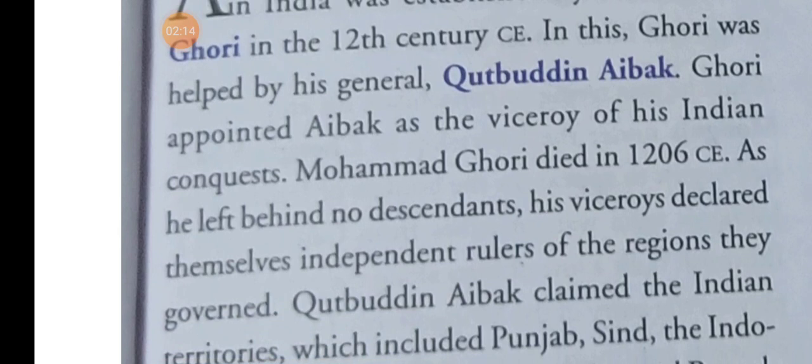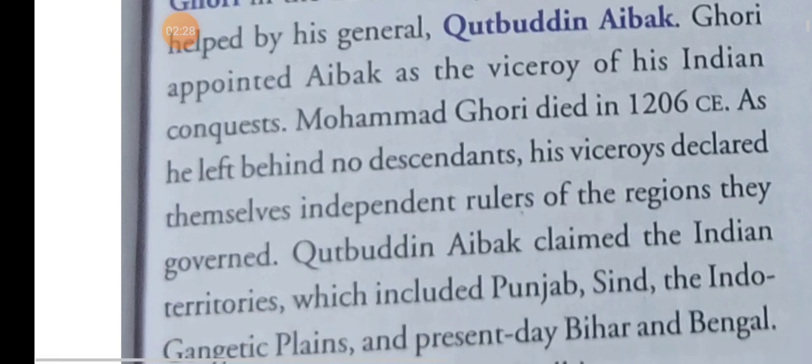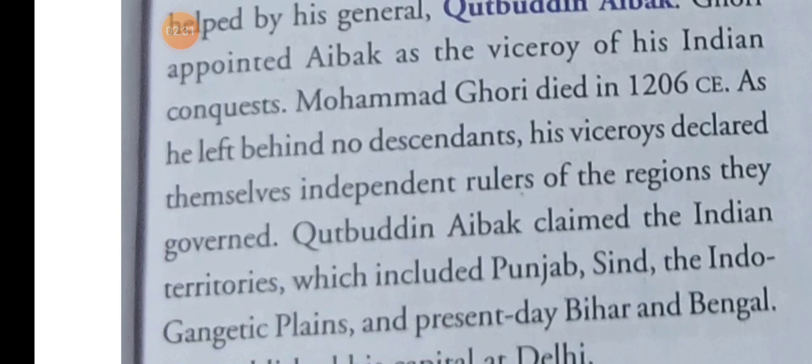Qutbuddin Aibak was appointed as viceroy of the Indian conquest. Muhammad Ghori died in 1206 CE.